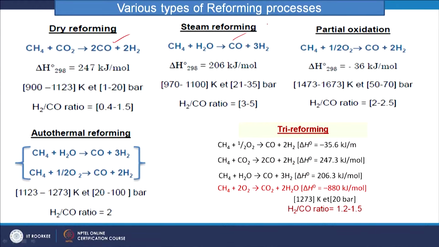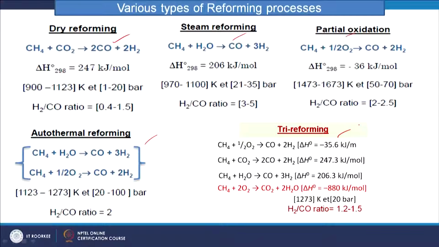Now, we will discuss reforming, because it uses hydrocarbons, and in our case it is natural gas. Natural gas methane will be converted to hydrogen through reforming processes, and the different reforming processes are dry reforming, steam reforming, partial oxidation and autothermal reforming. As we discussed in the previous class, and as evident here also, the H2 by CO ratio is maximum in the case of steam reforming.